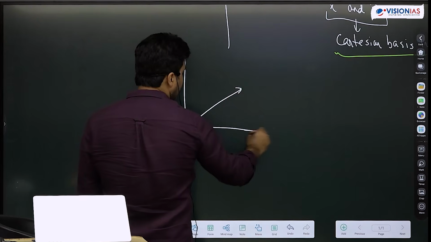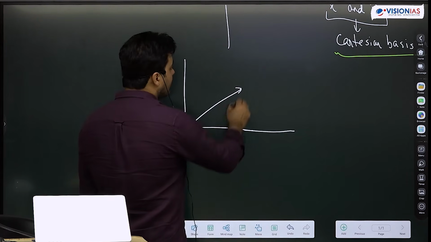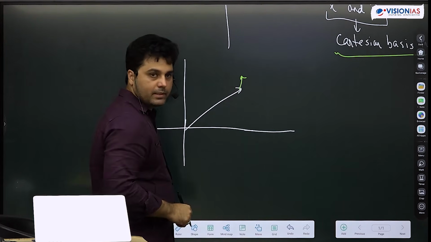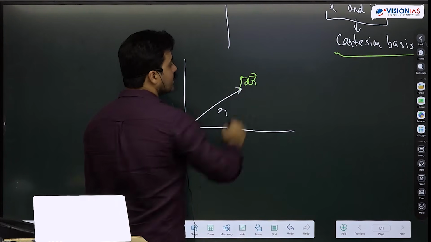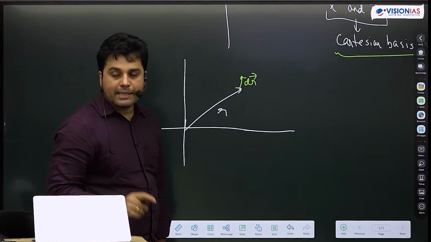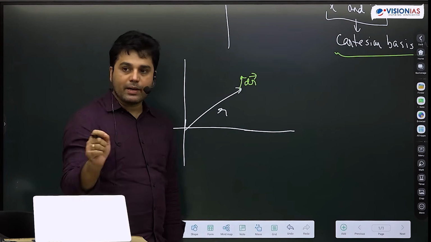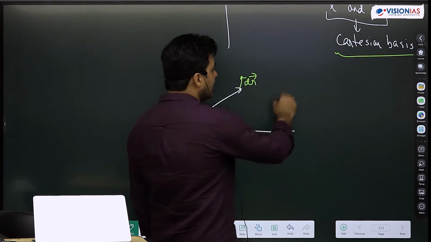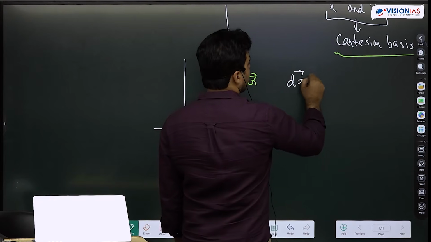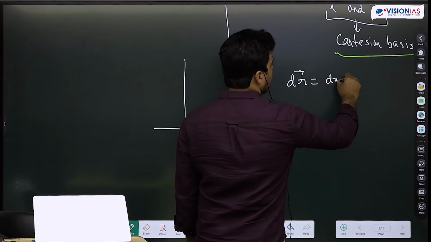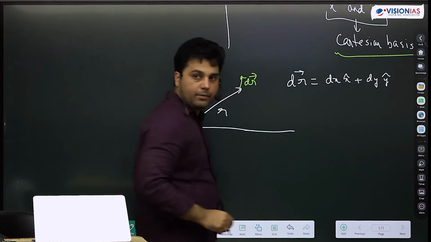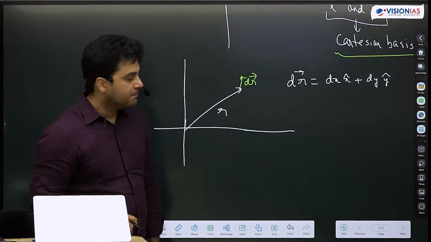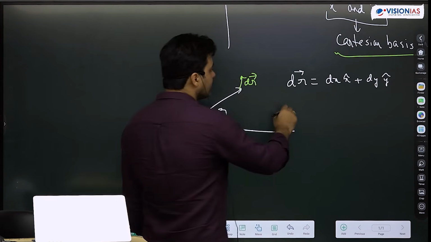I'm here at R, and I go to some R plus dr. तो इस dr को हम x cap and y cap में कैसे लिखेंगे? That dr will be nothing but dx x cap plus dy y cap. बहुत simple है, ठीक है? This is the length element.